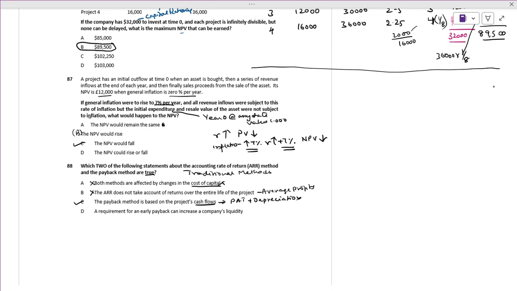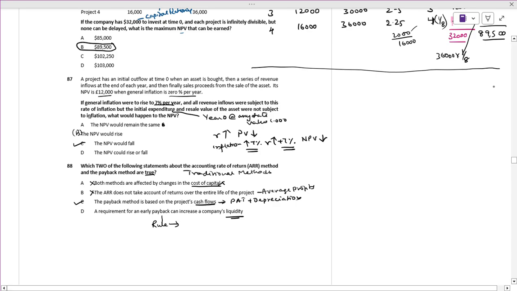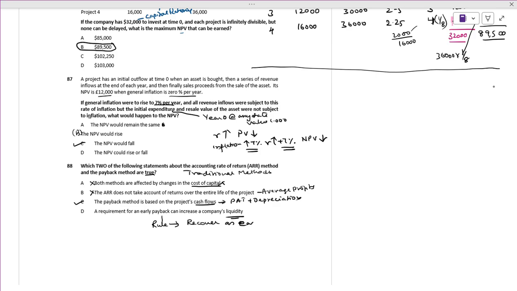A requirement of an early payback can increase company liquidity definitely. What is the rule? The rule is we have to recover as early as possible.